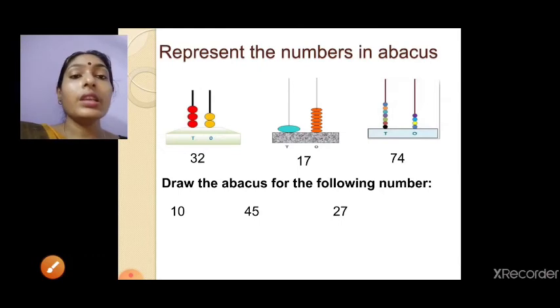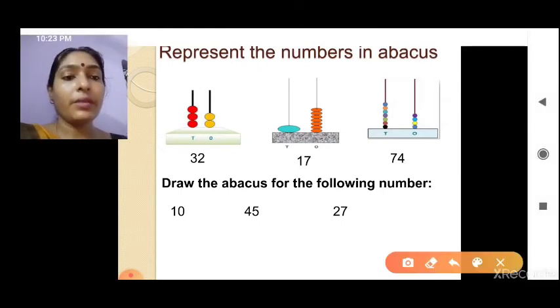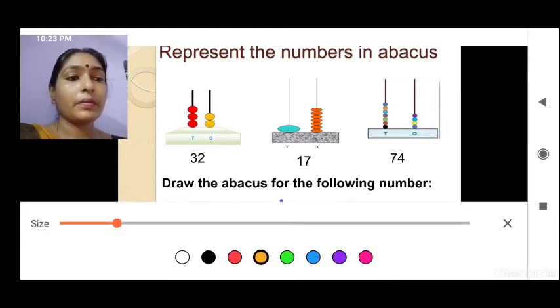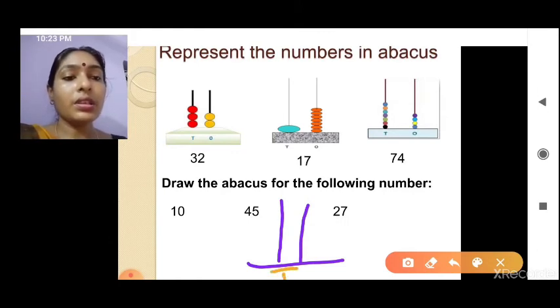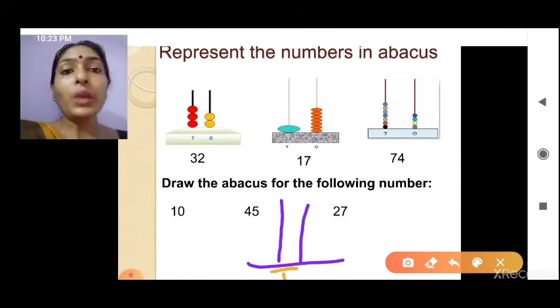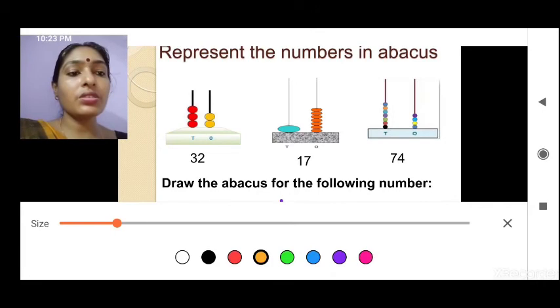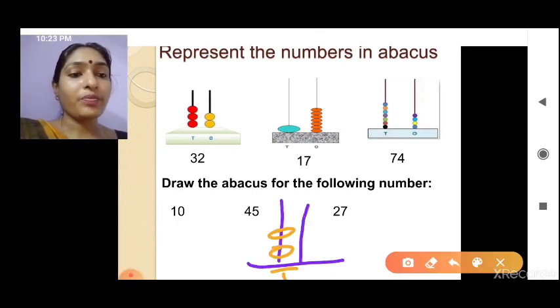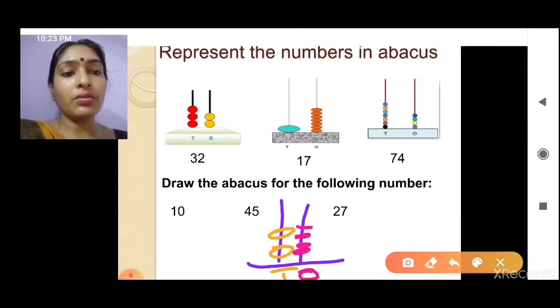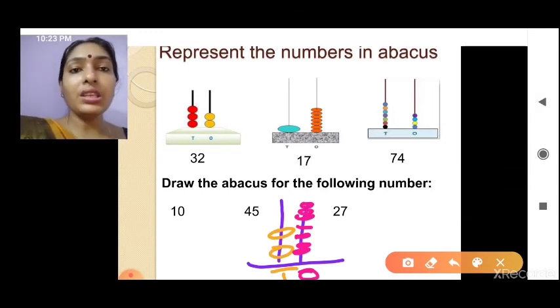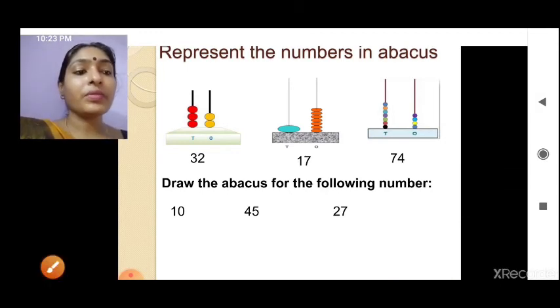Let's see, the next one is 27. So this is T. In the tens place how many? 20, that means 2 in the tens place. In the ones place how much? We have 7. So in the ones place 7: 1, 2, 3, 4, 5, 6, 7. So a total of 7 dots we have to draw in the ones place.